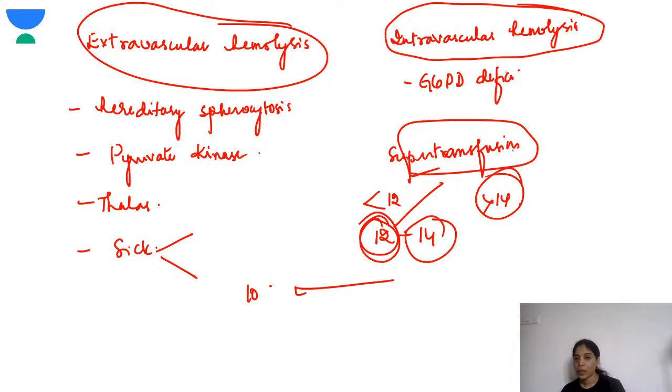Okay, so maintaining a hemoglobin of more than 14 post the transfusion is called super transfusion. Between 12 to 14. So the hemoglobin during the transfusion is above 12.